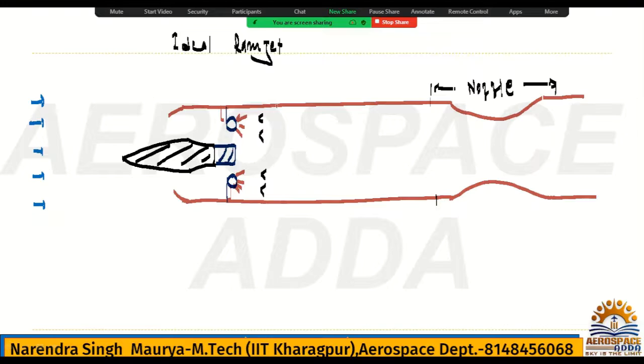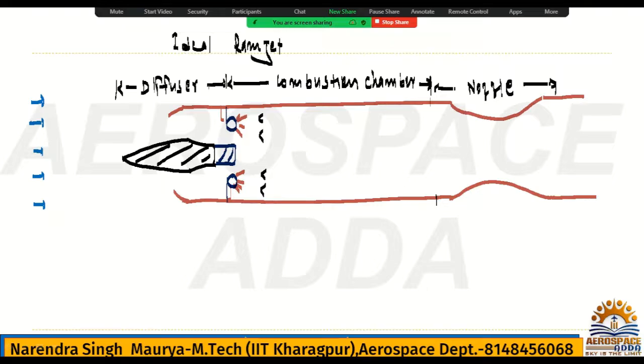Here we can have a combustion chamber, and this whole part is the diffuser or inlet.